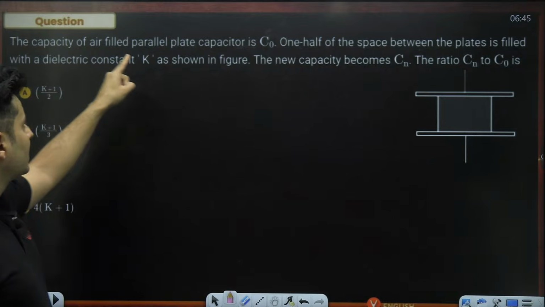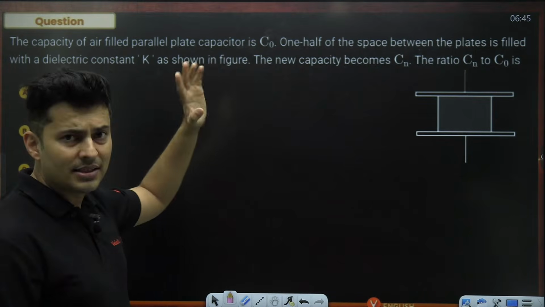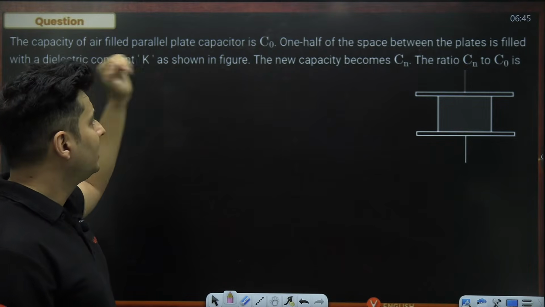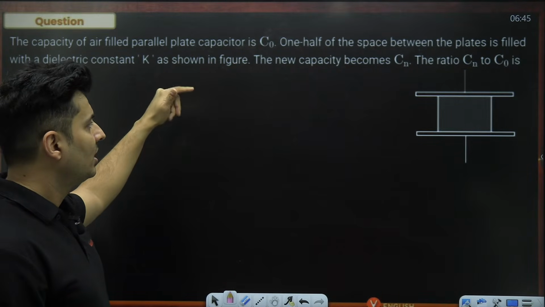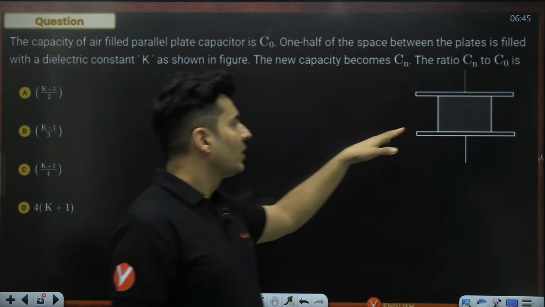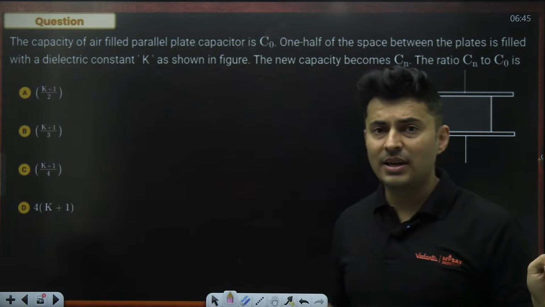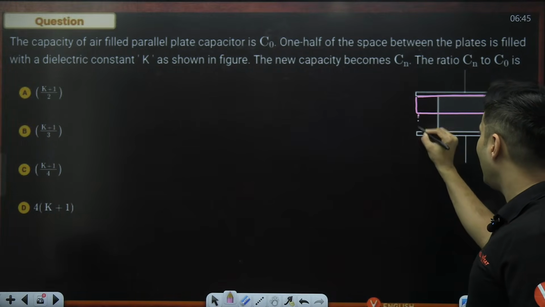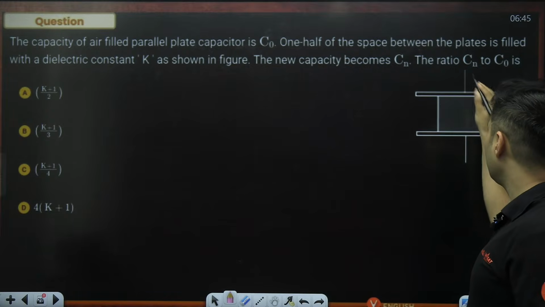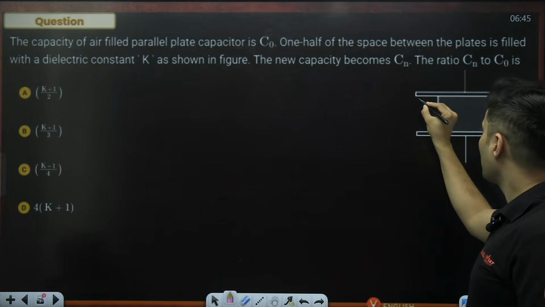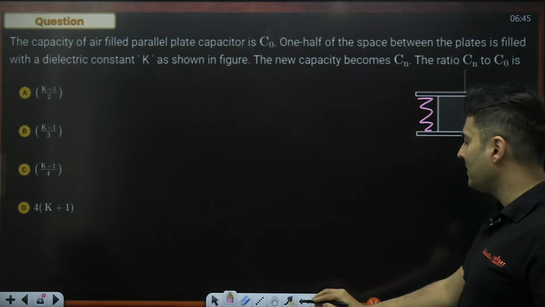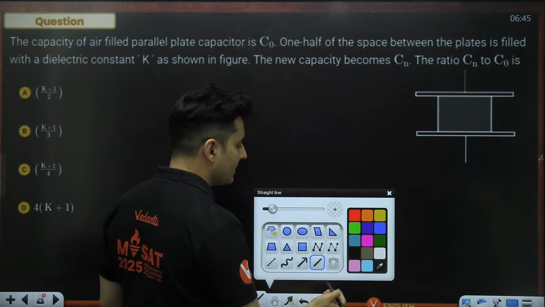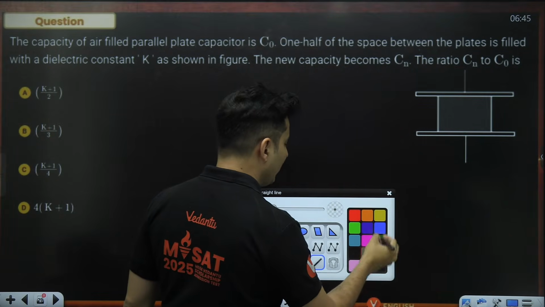The capacitor is filled with air and the capacitance is C naught normally. When half of it is filled with a dielectric constant, then the new capacitance will become how much? And what is the ratio of it? Okay. So see how the points are connected. That is very important. If the slab was like this, then the slab and air will be in series, but the manner in which the wires are coming, the terminals are there, you can see the air gap here and here. It's as if this circuit has two capacitors in parallel, guys. It has basically two capacitors in parallel.